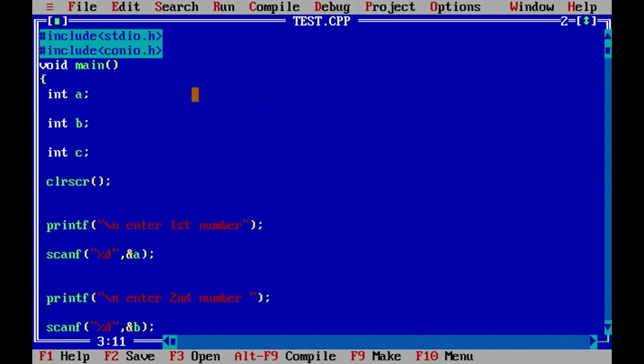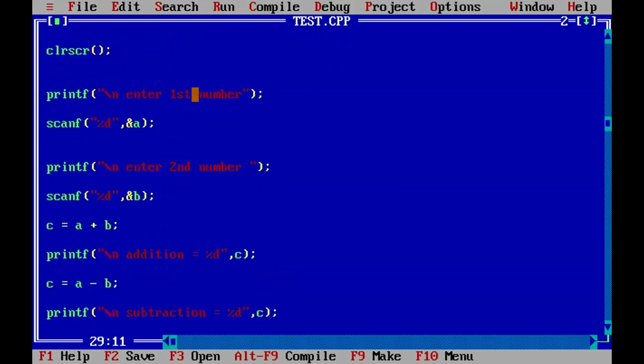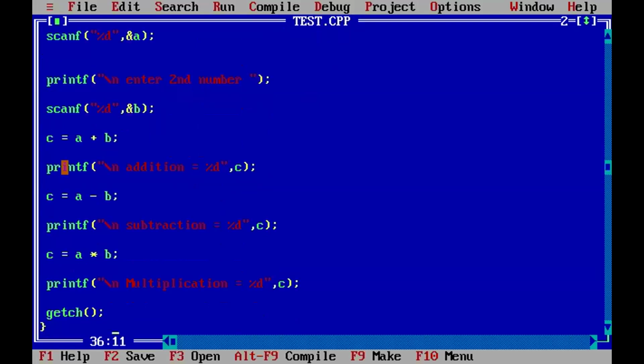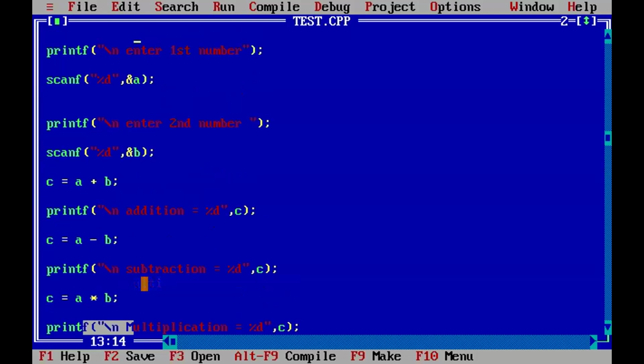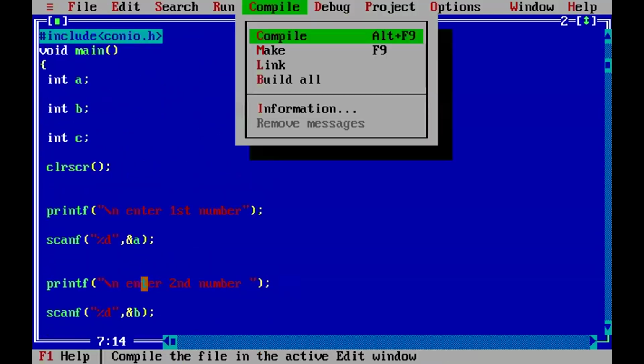See, void main, int a, b, c, enter first number, enter second number, enter third number. C equal to A plus B, addition. Next subtraction, and multiplication. Same program, like the Python example, same program. Now compile it.